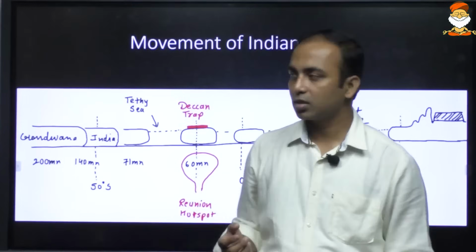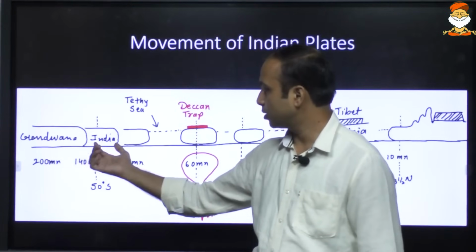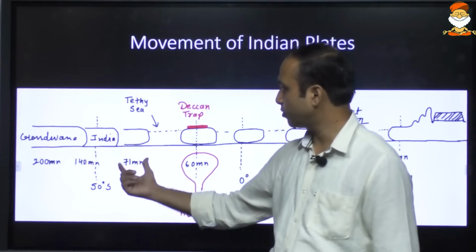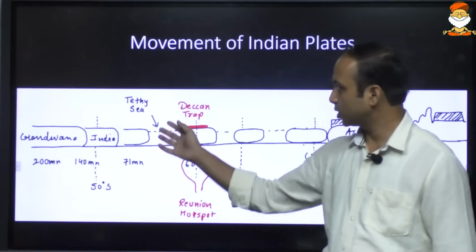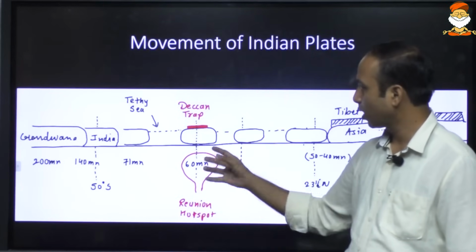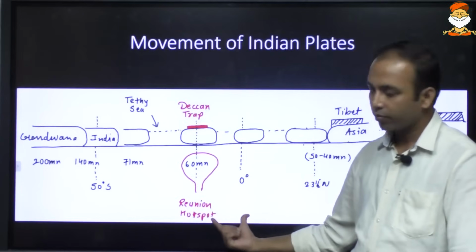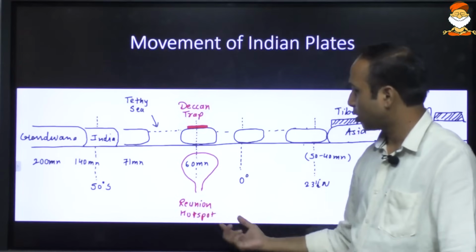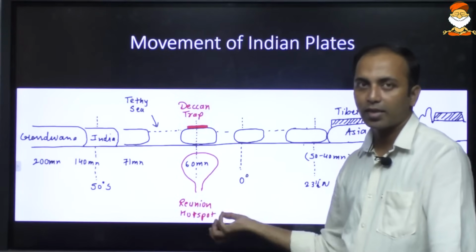So in this case, India was part of this Gondwana land, and it split apart, and roughly 70 million years ago it started its northwards movement. Initially there was a sea known as the Tethys Sea, which got closed. Now there was a hotspot. This hotspot is basically the region from where the magma was rising upward.